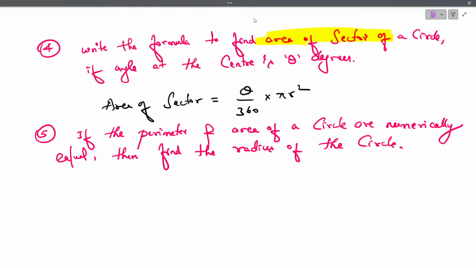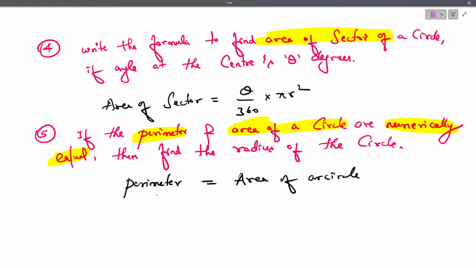If the perimeter and area of a circle are numerically equal, what do you mean by this statement? They are saying that the perimeter of a circle and the area of a circle, both numerically, means both the answers are equal. We have to assume that the perimeter of a circle is equal to the area of a circle.